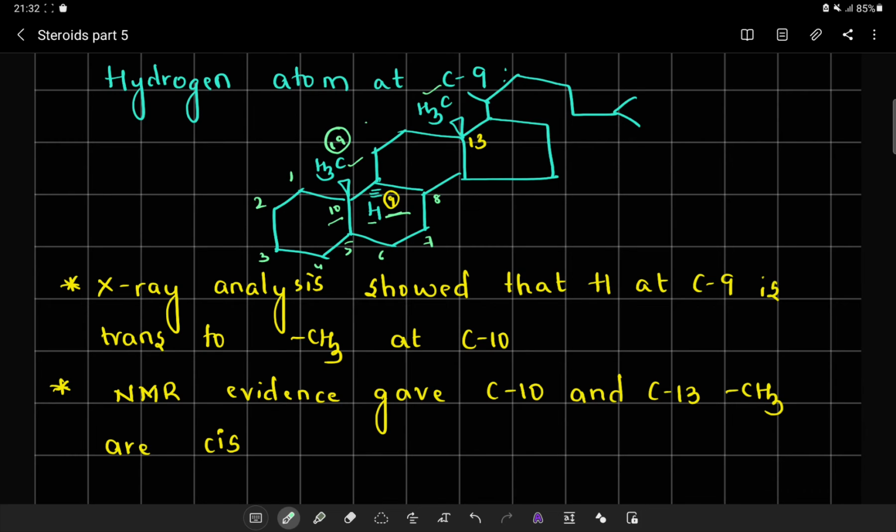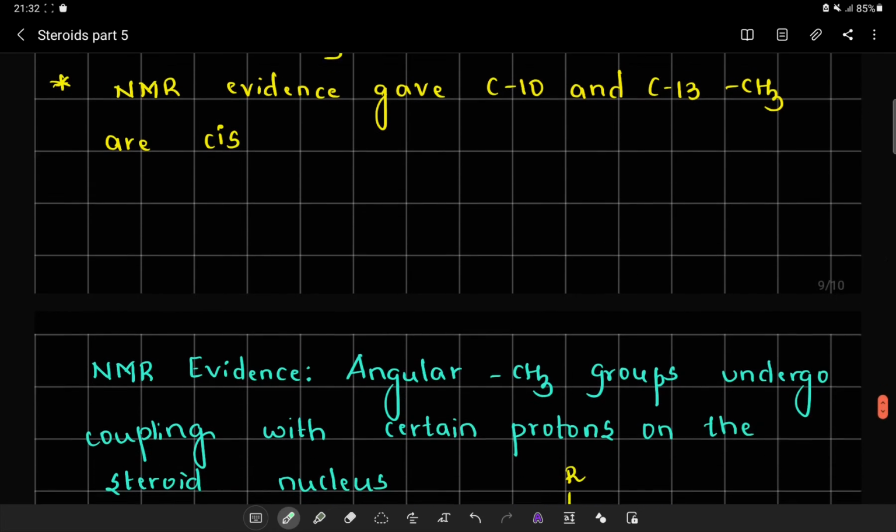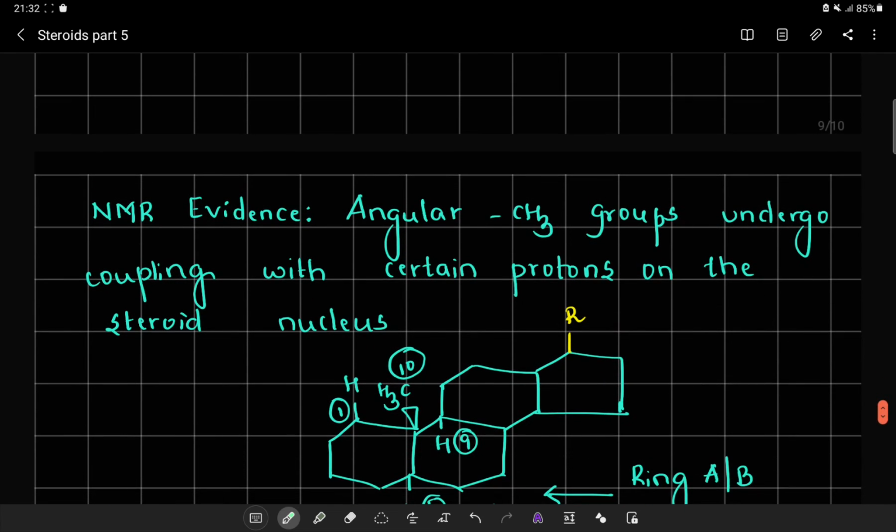So the evidence that we got in this particular system is through X-ray analysis. It was said that the proton at C9 is trans to the CH3 at C10. We can look here in the structure. And both the methyl groups, that is at position number 10 and position number 13, both the methyl groups are cis. Next comes the NMR evidence.